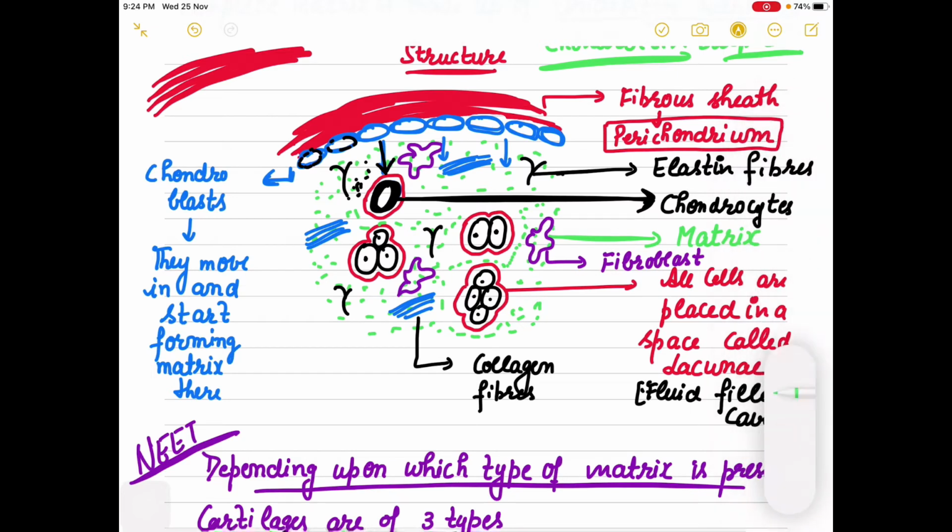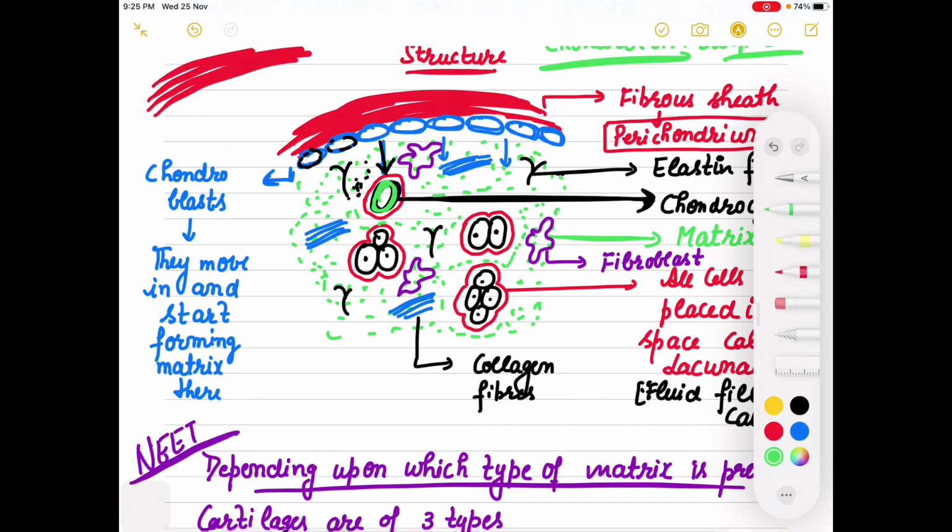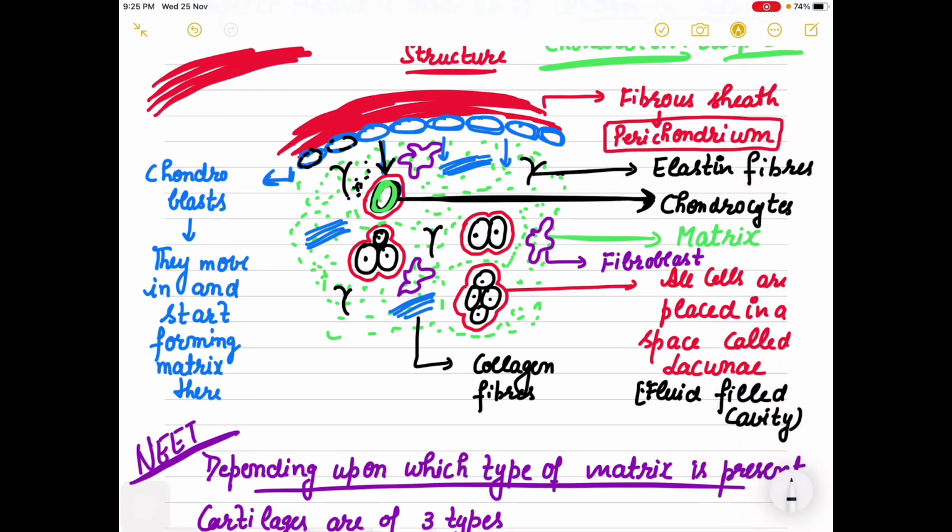So here you can see this is the matrix. Now all the cells are surrounded by matrix. These are the chondrocytes. Let's make it with the black only. These can be present alone as well as in a group. They can be 2, 3, or 4 together, right?